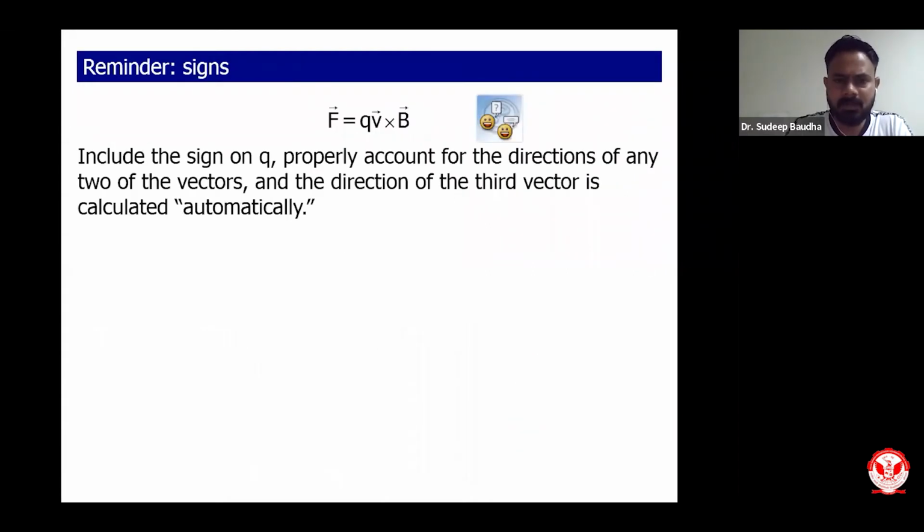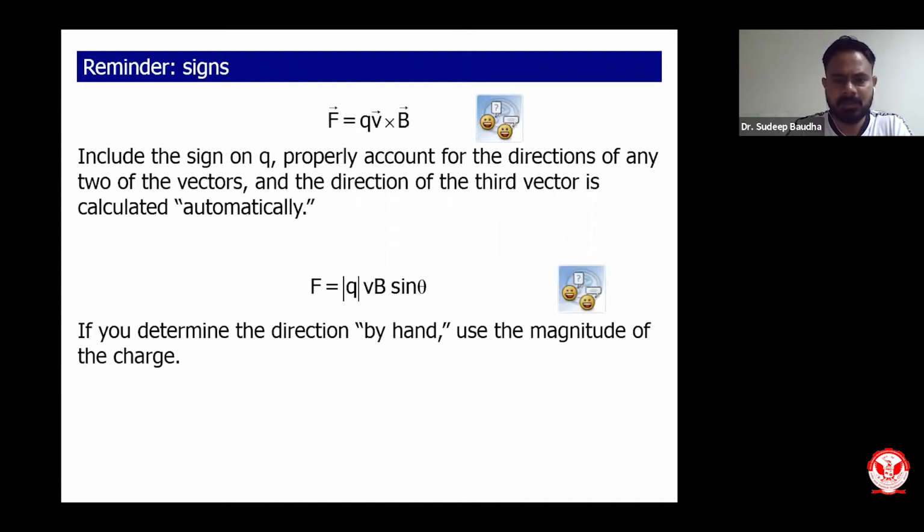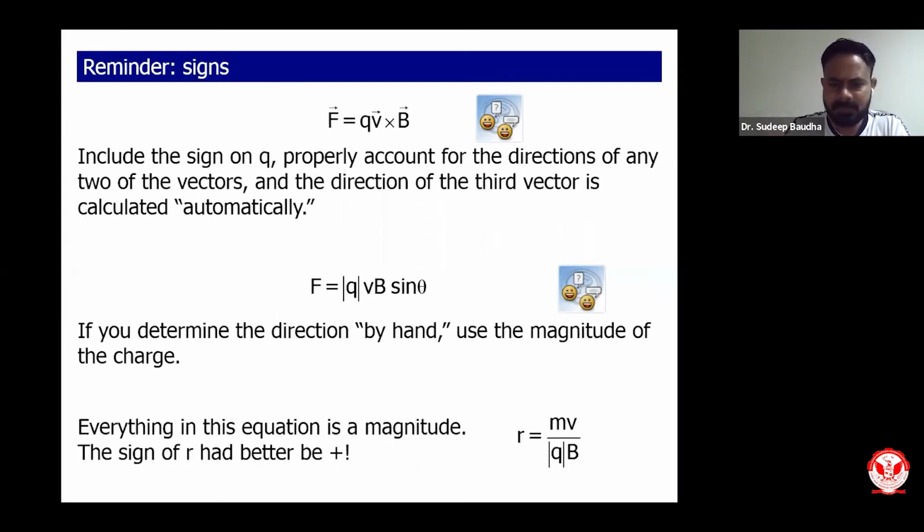So we know force equals q v cross B. The sign is very important, because the sign will give you a vector orientation. So we can simply write it as qvB sine theta. In this case, the direction you have to determine by using either the right hand rule or the left hand rule. So that is all you must know about the force. So we have this formula for R, where R is the radius of the circular path traced by a charged particle of mass m moving in a uniform magnetic field. This formula we have already done the derivation for.